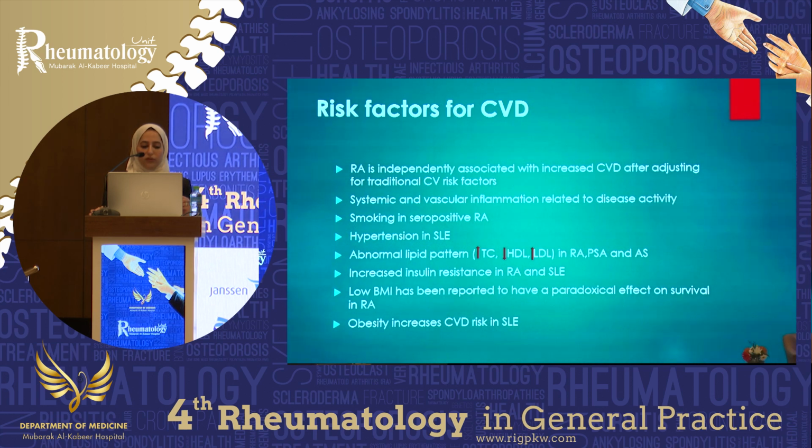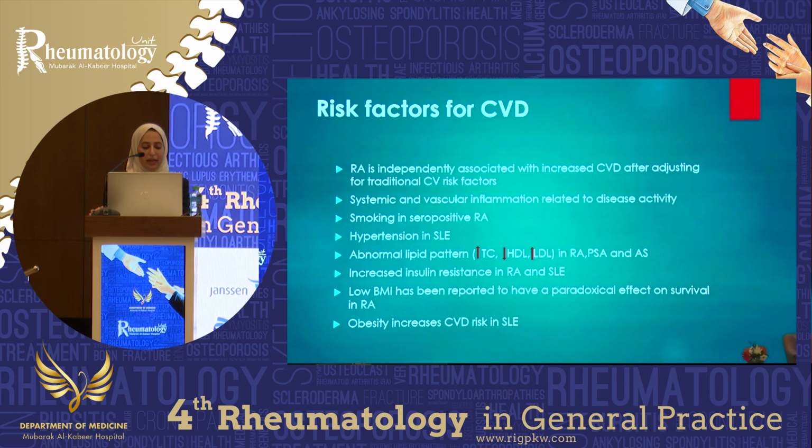Risk factors for cardiovascular disease. RA is independently associated with increased cardiovascular disease after adjusting for traditional cardiovascular risk factors. Systemic and vascular inflammation related to disease activity. So when your disease is active, you're more likely to develop atherosclerosis. Smoking, of course, especially in seropositive patients.